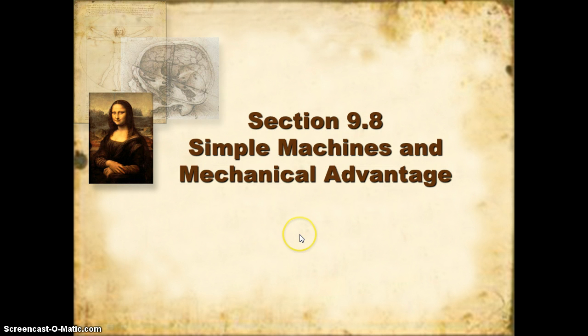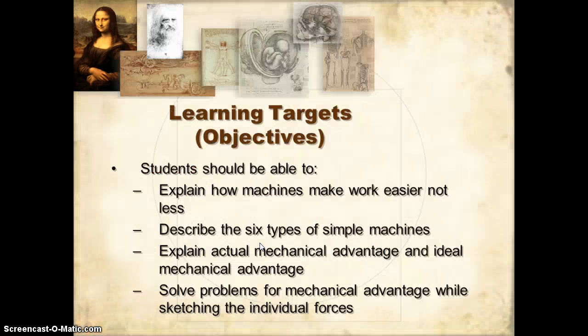Our next section, 9.8, Simple Machines and Mechanical Advantage. What do I want you to understand about this section? Well, first of all, you should be able to explain how machines make work easier, not less. Very important concept. You should also be able to describe and give examples of the 6 types of simple machines.